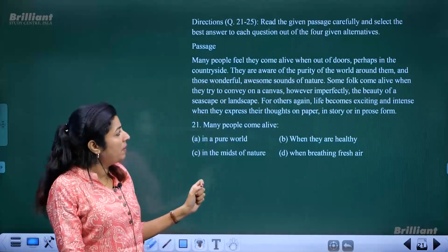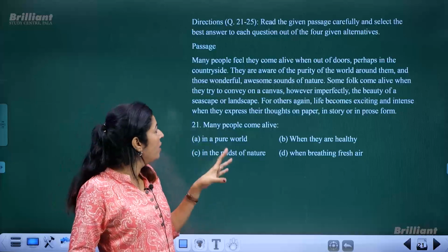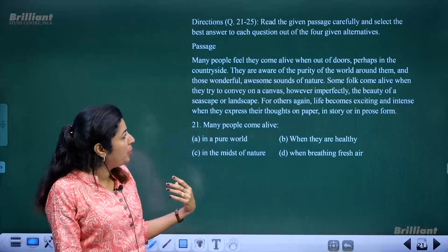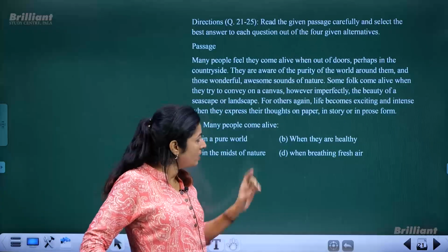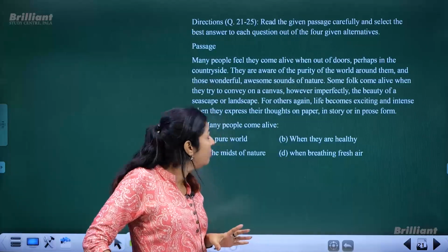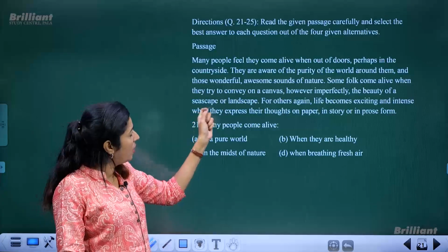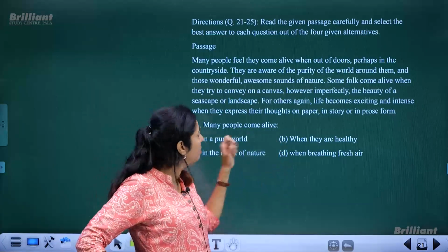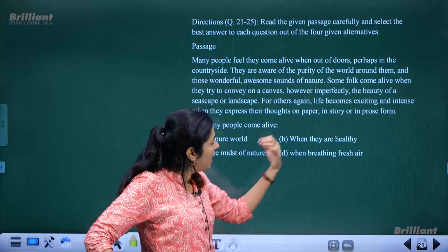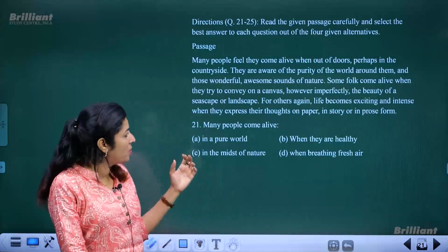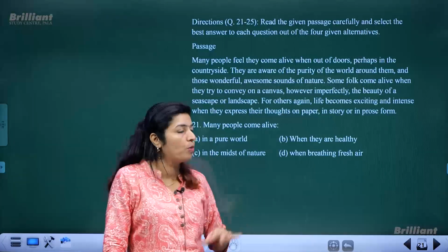In the countryside, because of the noble nature, you may feel that purity of the world and those wonderful, awesome sounds of nature. Some people come alive when they try to convey on a canvas, however imperfectly, the beauty of a landscape or seascape. And for others, life becomes exciting and intense when they express their thoughts on paper, in story or in prose form.